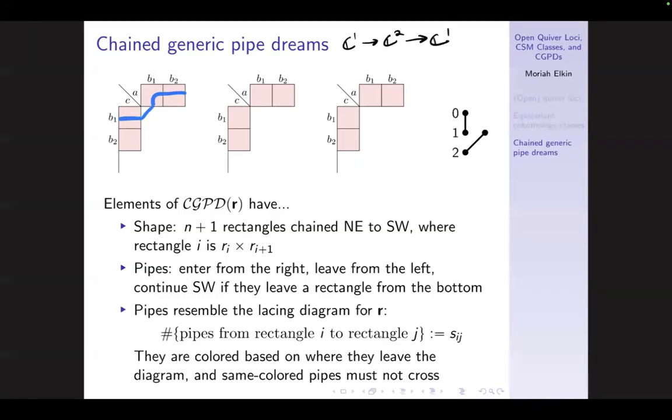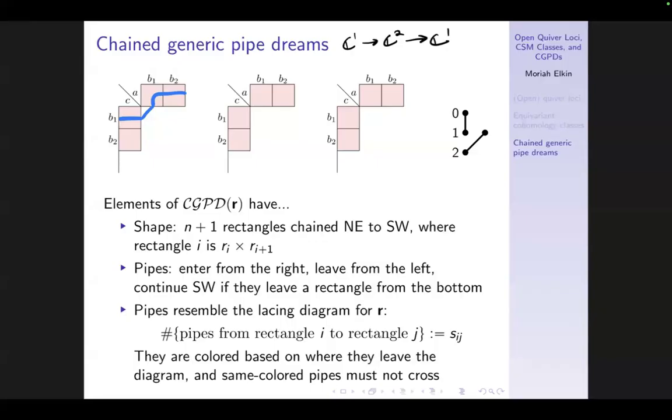And now here's how we actually enumerate these chain generic pipe dreams associated to a given rank array. We can construct the lacing diagram from the rank array, and the point is that the chain generic pipe dream should look kind of like the lace array. So the technical way of saying that is the number of pipes that appear in rectangle I and in rectangle J, and every rectangle in between and no other rectangles, should be exactly the number of laces from I to J, Sij. And we also have this extra business of coloring pipes based on where they leave the diagram.